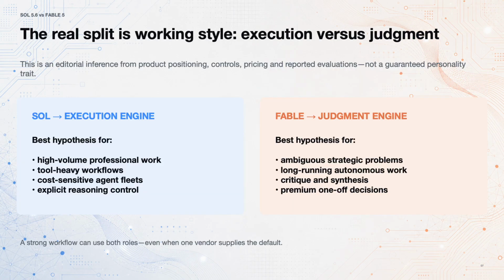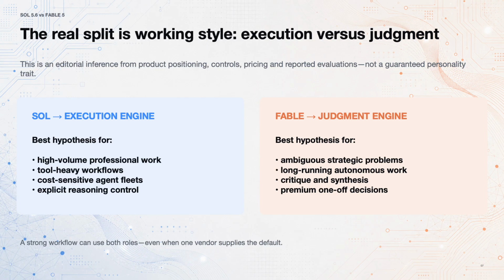The useful mental model is execution engine versus judgment engine. Sol looks like the better execution engine: lower cost, explicit effort settings, strong tool support, and a multi-agent mode for complex work. Fable looks like the judgment engine.